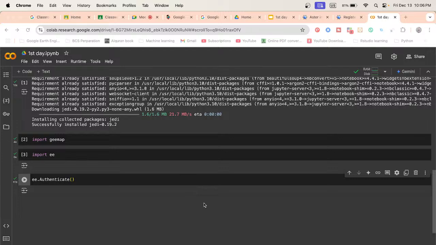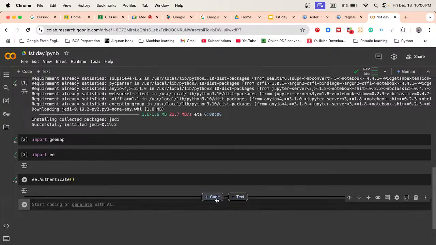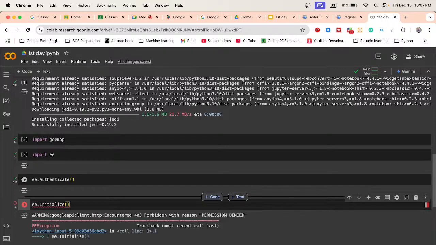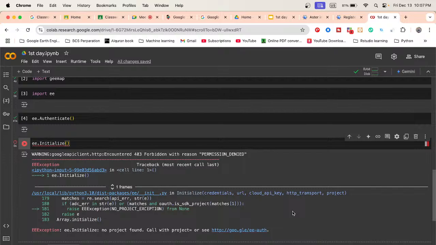So now authentication is successfully done. Further, take another cell and put here ee.Initialize. In this case, if I run the code, it shows me a problem. Recently Google Earth Engine added an update; previously we worked without a cloud project in this type of Python environment. But now Google Earth Engine shows that no project found. This is the problem, there is no project.